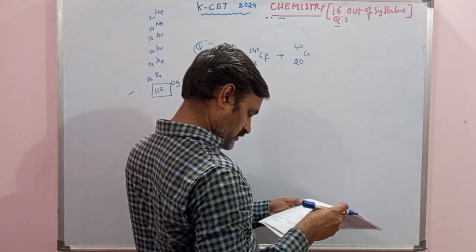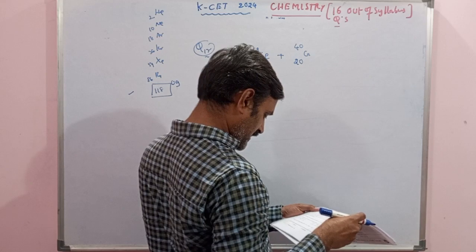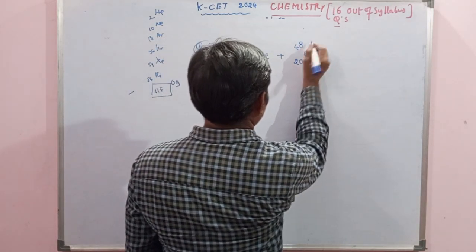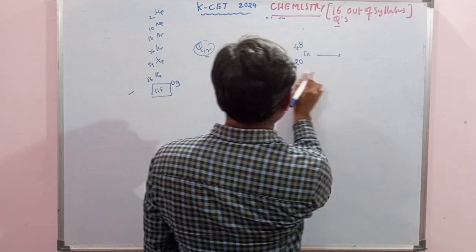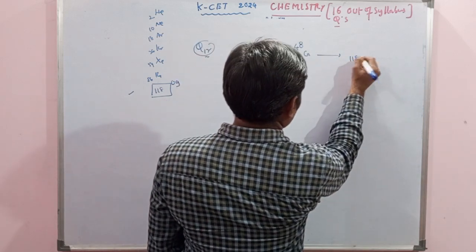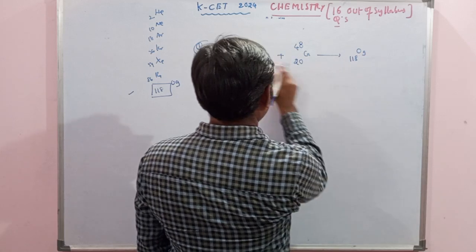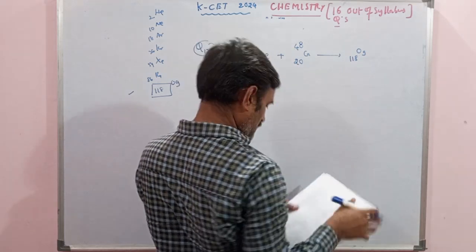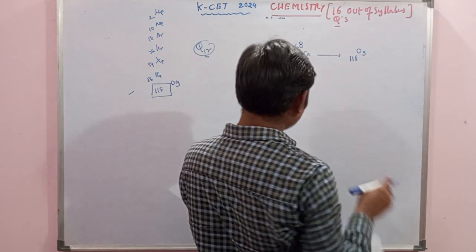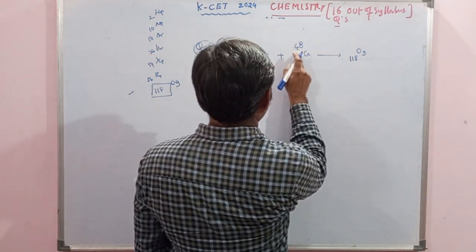Actually, this is 48 given, not 40. Here it is mentioned 48, yes, we will take 48. And let us check what will come. 98 plus 20, how much? 118. That is Oganesson. And 249 plus 48.